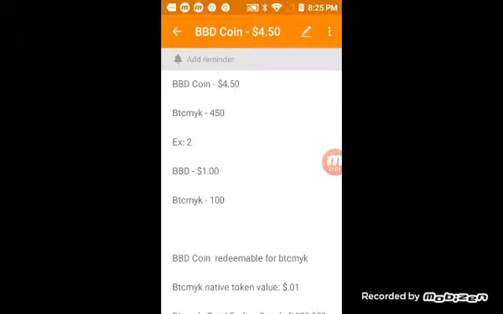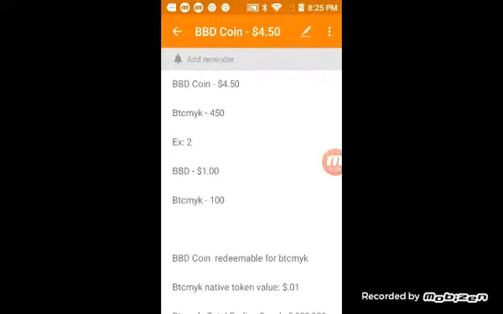And where's the value in that? It is in the attention-based economy. Remember, you're going to need BBD coins, and you're going to create them through using the network. It's almost like mining, but you're going to need them to use the network, use this attention value, use this social media interface. Social media networks are probably the best way to introduce people to crypto.